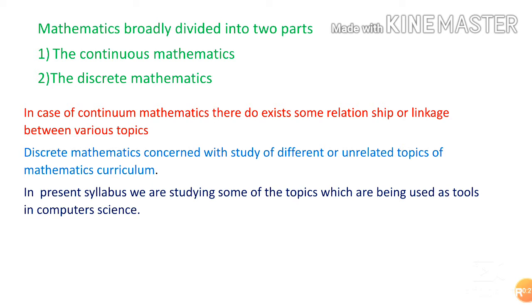So, why are we studying this discrete mathematics? Discrete mathematics is useful in studying and describing objects and problems in branches of computer science, such as computer algorithms, programming languages, cryptography, automated theorem proving, and software development. In this area, these discrete mathematics topics are used. So, the concept of discrete mathematics is there for computer science students. It is not there for other branches, only for computer science students this course is introduced.